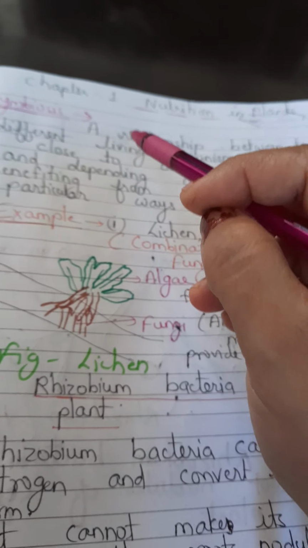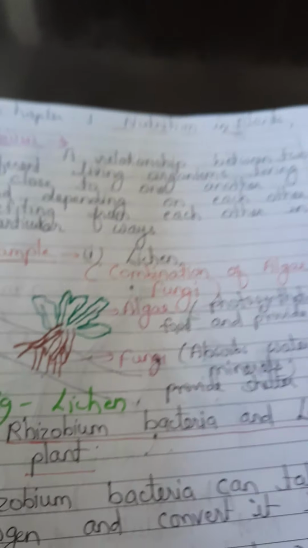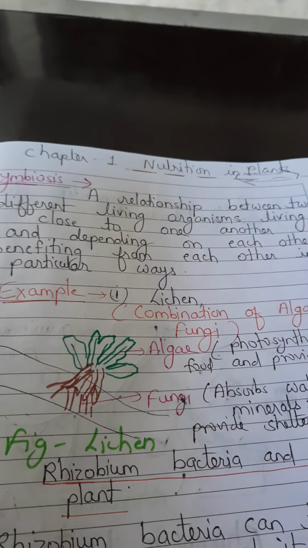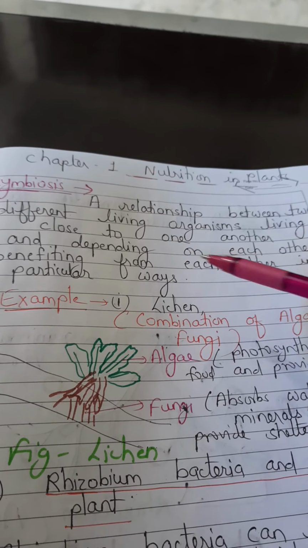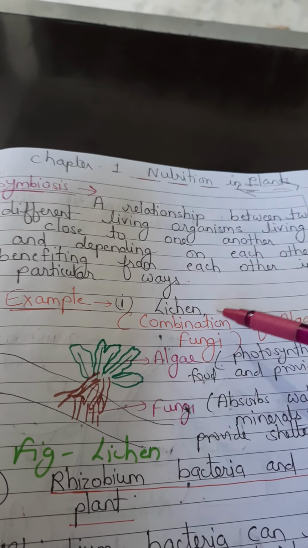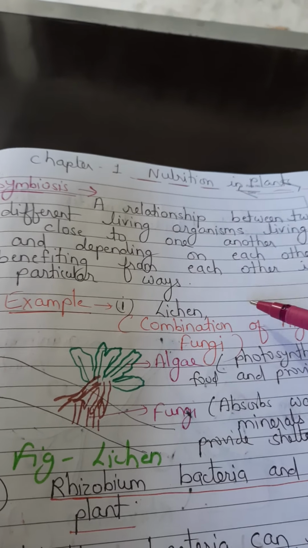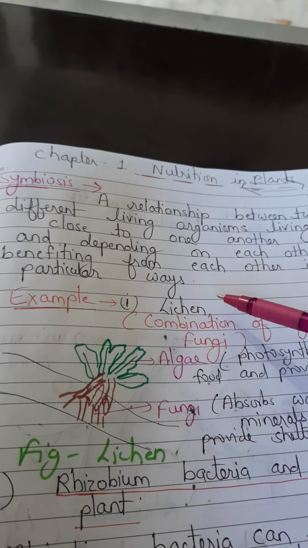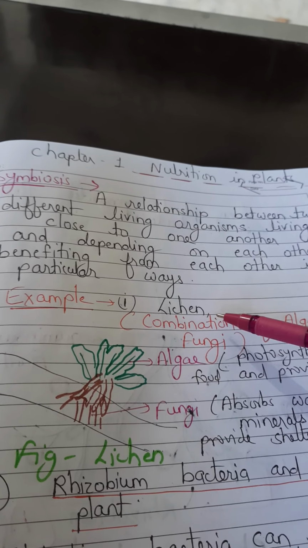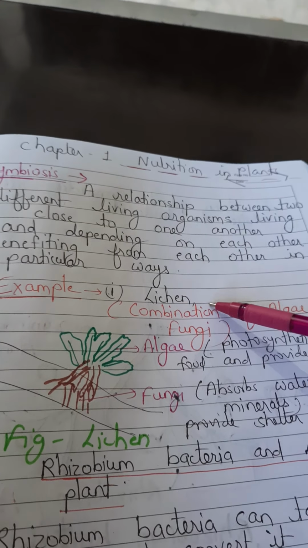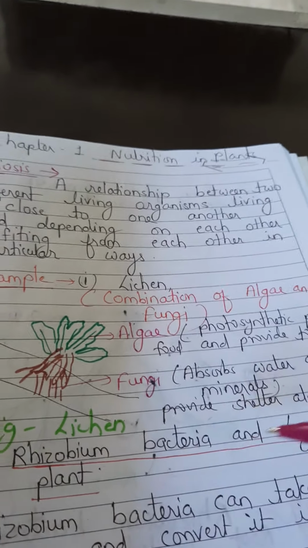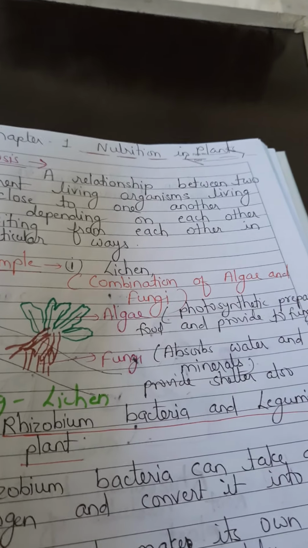So what is symbiosis? It is a relationship between two different living organisms in which they live close to one another, depend on each other, and also benefit from each other in particular ways. This type of relationship between two organisms is called symbiosis. Examples are lichen, which is a combination of algae and fungi, and rhizobium bacteria with leguminous plants. There are various other examples also.